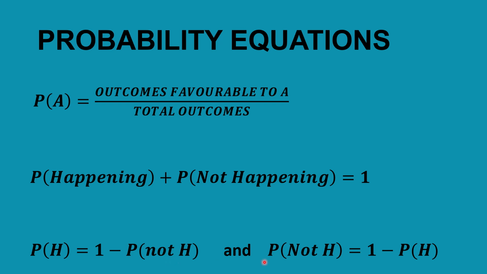Also, the probability that an event is not going to happen is 1 minus the probability that an event is going to happen. So these are basic probability equations that we are going to look at as we explore whatever is going to be valuable for us in this lesson.